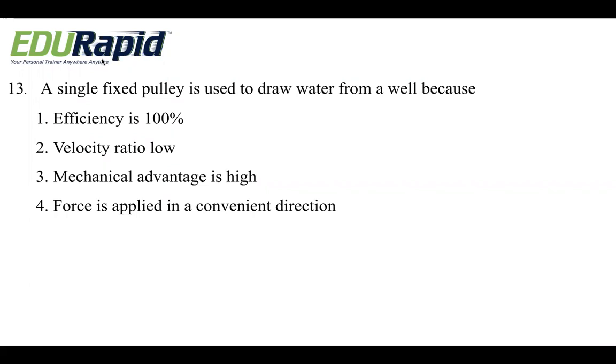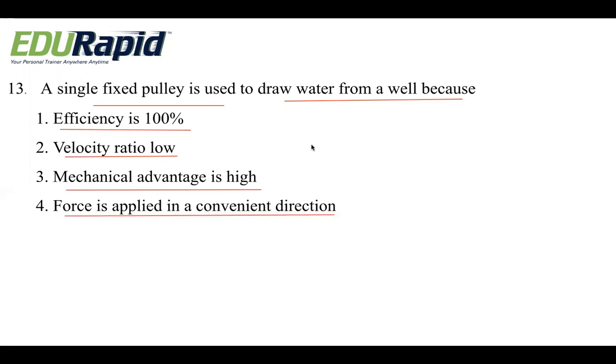Next, we will see the 13th question. A single fixed pulley is used to draw water from a well because, right? It is being used to draw water from the well. Why do we use that? Because efficiency is 100%, or velocity ratio is low, or mechanical advantage is high, or the force is applied in a convenient direction?